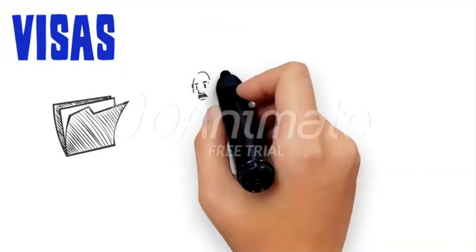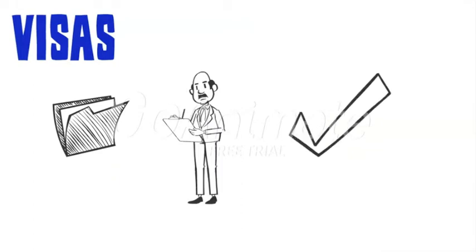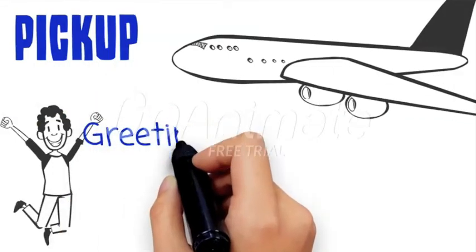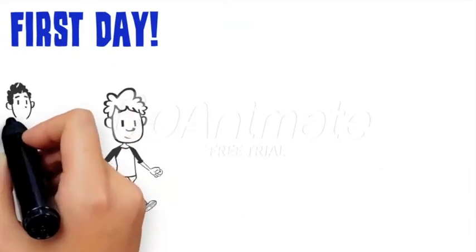Before the EP goes abroad, the hosting entity should provide any required documents for the intern to obtain a visa or work permit for their internship. They are also responsible for sending a representative of AIESEC to pick up the EP on arrival. On the first day of work, a representative of AIESEC will accompany the EP to the location of their workplace.